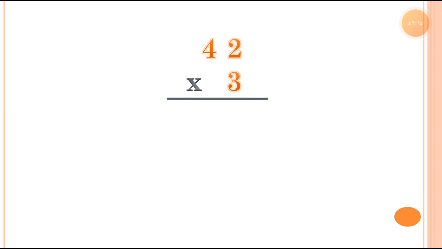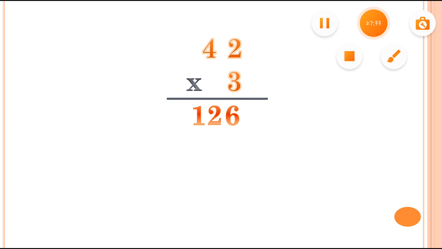So let's do these two steps together. 3 2s is equal to 6, and 3 4s is equal to 12. So you can see we are getting the answer in 3 digits. Whenever you are getting the answer in 2 digits, it means regrouping. Now we solve this sum and get the product, which is 126. For the tens value, 3 4s is equal to 12. So we are regrouping this because we are getting the answer in 2 digits.